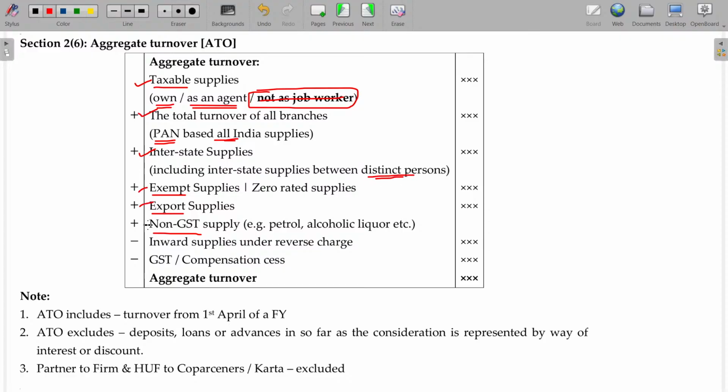Okay. Now, what should not be includable? Inward supplies under RCM basis are not includable, and GST or any compensation cess on this will not be includable. So, aggregate turnover will be this one.